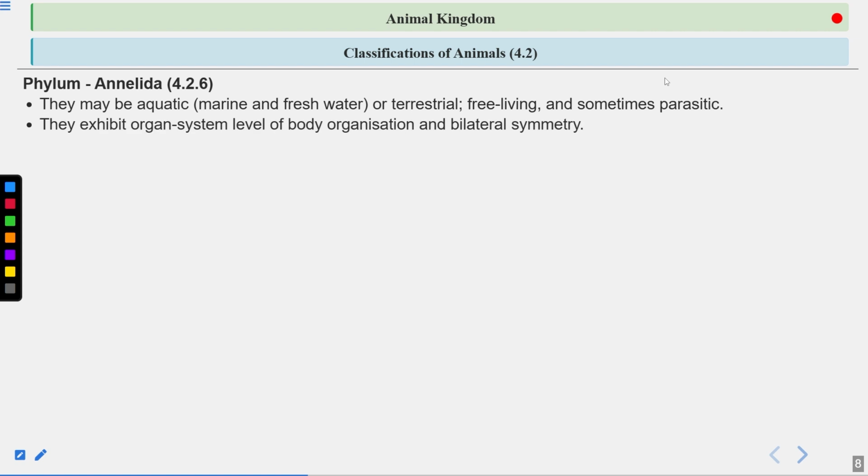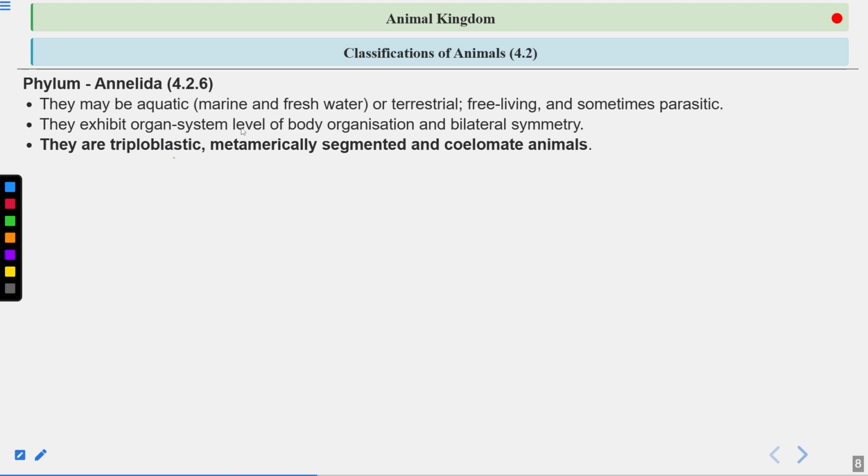Now they exhibit organ system level of body organization and they have bilateral symmetry. Bilateral symmetry, we already know, is when the body can be divided into two equal halves. Organ system level means they have organ systems: digestive system, circulatory system, excretory system. Clear? They are triploblastic again. Triploblastic means the body is made up of three germ layers: ectoderm, endoderm, and mesoderm.